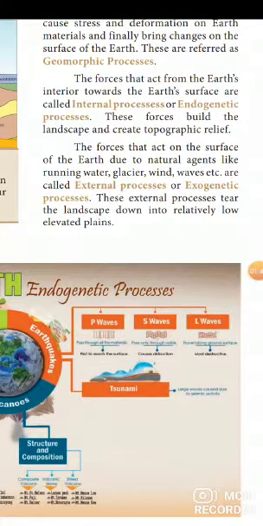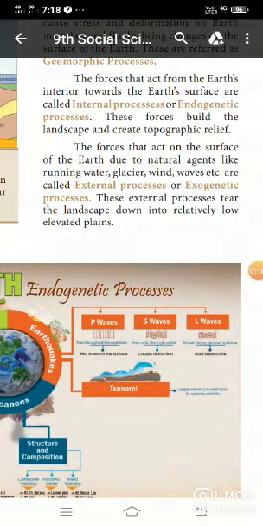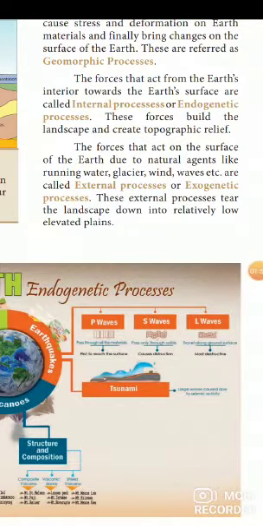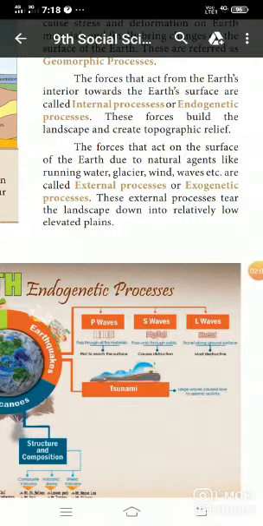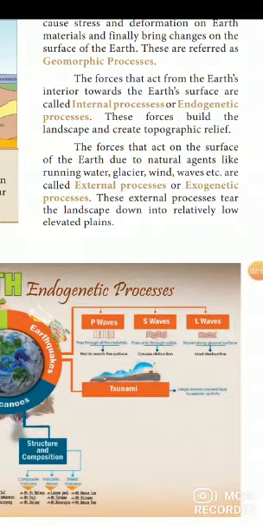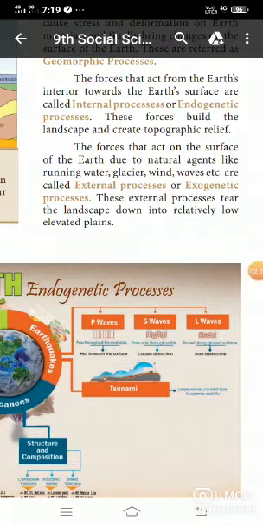Next, the forces that act on the surface of the earth due to natural agents like running water, glaciers, winds, waves, etc. are called external processes. Do you understand? External process means natural agents like running water, glaciers, winds, air, water are called external process, or another name is exogenetic process.